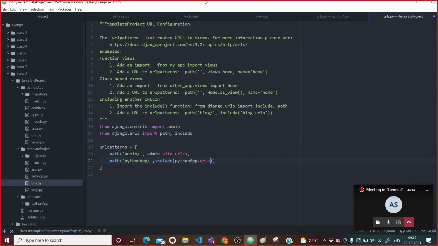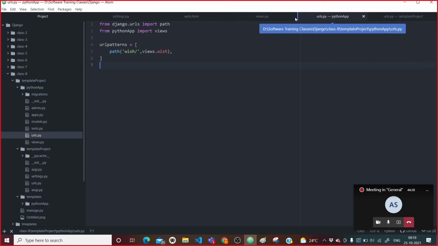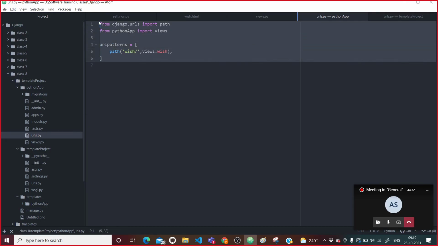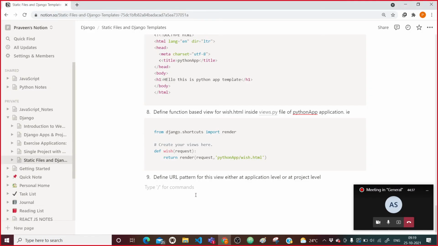So this is what we have done. Let me come here, I will just try to illustrate how we have defined it. This is what is application based.